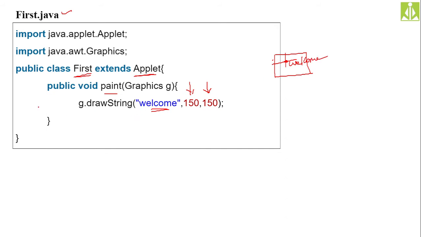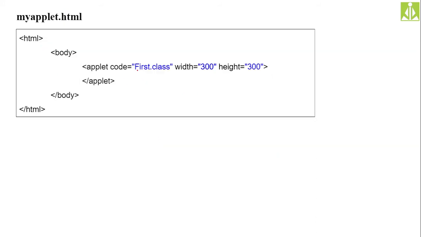Then after writing this code, we have to compile this code to get the dot class file. For this example we need to get the first dot class, and after getting that first dot class we need to write this code. We have to open one HTML file, and in that HTML file we need to put this thing.